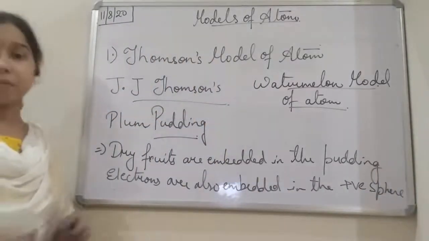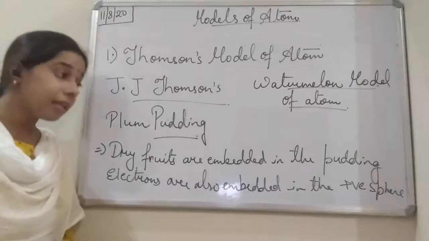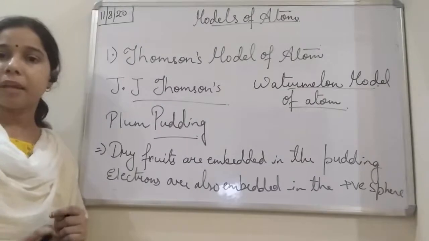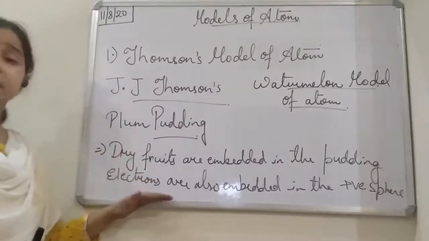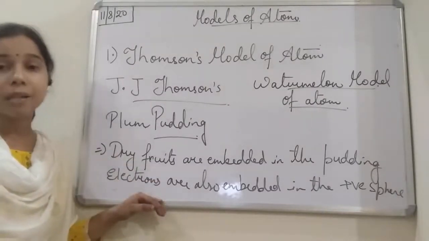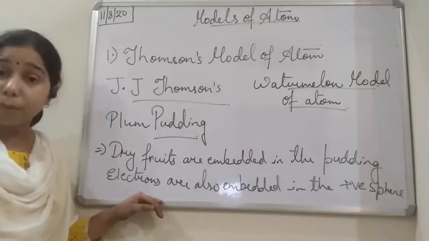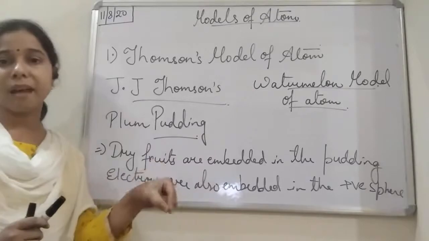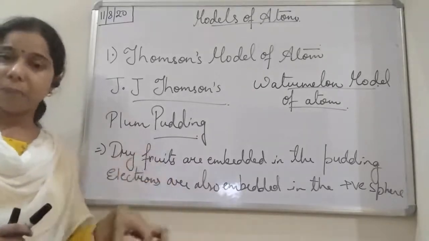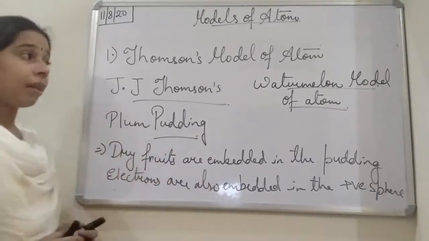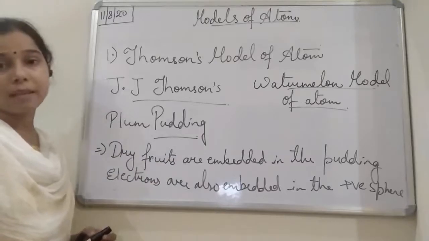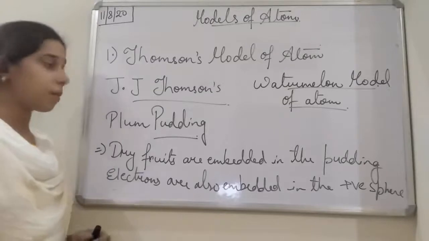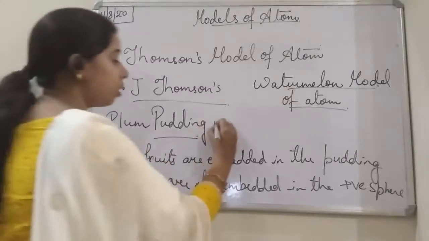So we consider the atom as a sphere, and that is a positive sphere according to the J.J. Thomson model. He explained that it is like a watermelon, as well as a plum pudding cake, in which dry fruits remain embedded. So it is not only known as the watermelon model of the atom, but also sometimes as the plum pudding model.